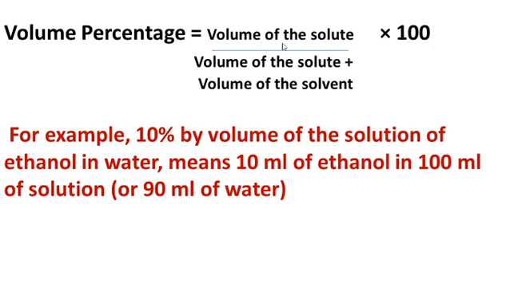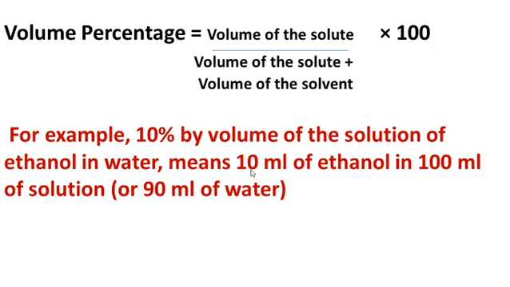Volume percentage is the volume of the solute by the volume of the solute plus the volume of the solvent, into 100. For example, a 10 percent by volume solution of ethanol in water. What is the meaning?